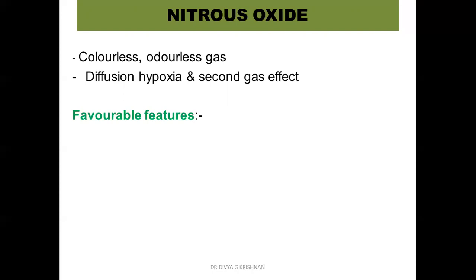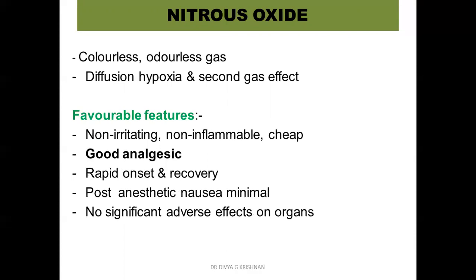So it's a colorless, odorless gas. And already I've told you it has two properties: diffusion hypoxia and second gas effect. What are the favorable features? The favorable features are it is non-irritating, it is non-inflammable, and cheap. Okay, so we will just follow these things as a course of anesthesia.